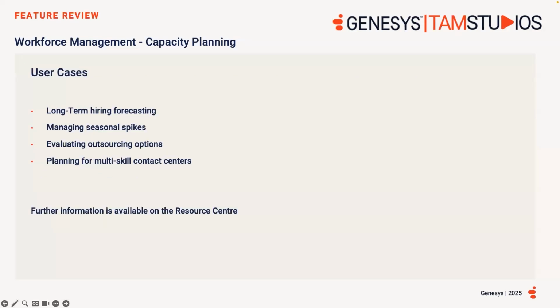There are a few use cases for capacity planning, one of which is long-term hiring forecasting. A planner can create a 2-year hiring plan for a specific business unit. Using capacity planning, the planner can then project long-term staffing needs based on forecasted interaction and handle times, anticipate shrinkage and attrition rates. This approach helps the business align recruiting and training timelines for future demand.